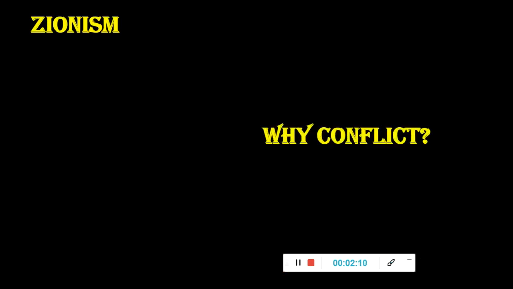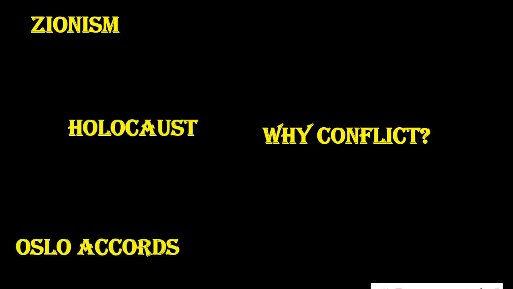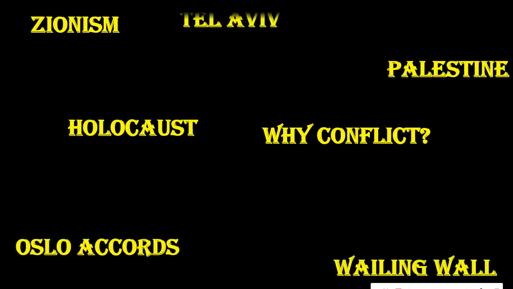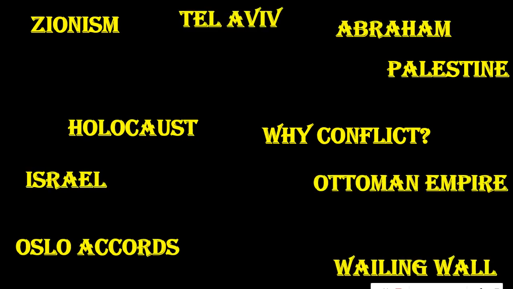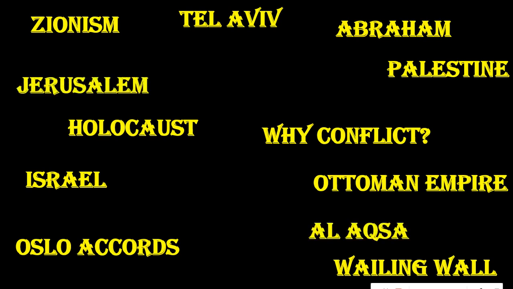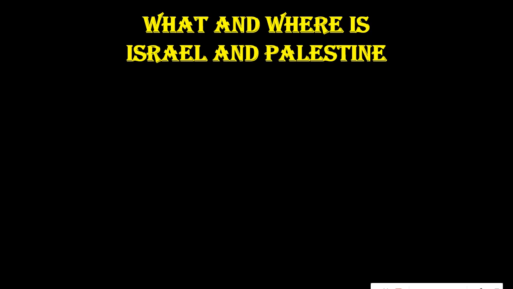So these are the keywords which you will be seeing in the news, and maybe you are including in your debates or discussions with your friends: Zionism, why the conflict, Oslo Accords, Holocaust, Palestine, Wailing Wall, Tel Aviv, Ottoman Empire, Israel, Abraham, Jerusalem, Al-Aqsa, Intifada, Hamas. So you would have used these kinds of things.